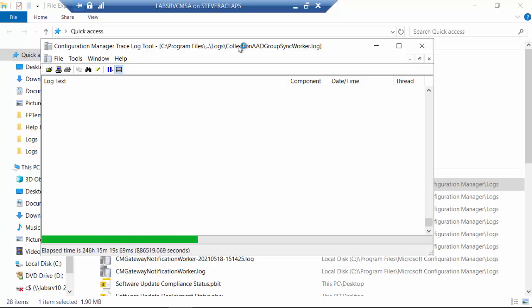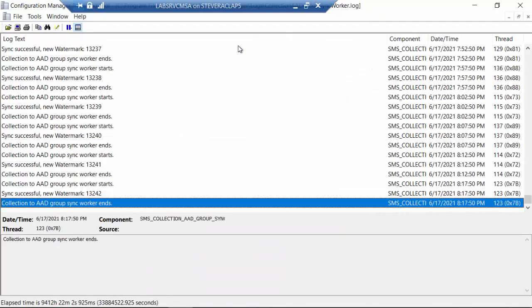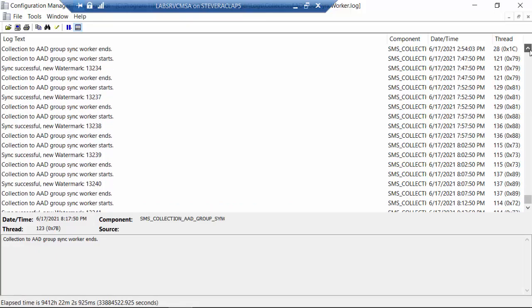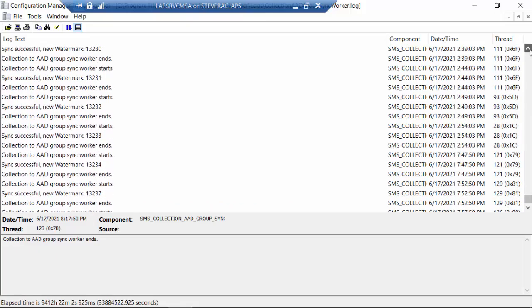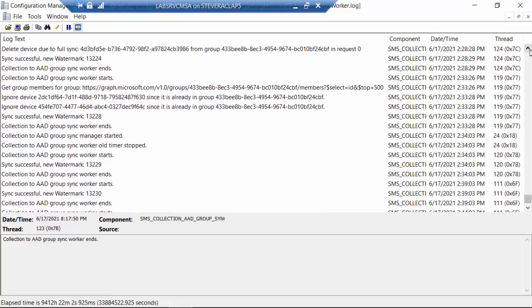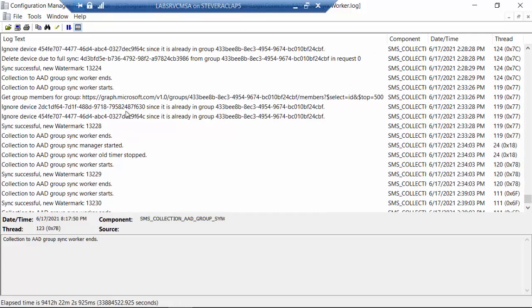So this is a very useful log to understand what's happening with the process. If there's a failure, you will see it here, right? But what you see is, hey, I'm just doing a sync succeeded, here's the watermark, here's the watermark, here's the watermark showing what we've done. And so there are no failures here. Everything is syncing correctly. In fact, we may need to wait a little bit to see what actually happened when I did the full sync, but I've done that before. And here's an example of doing a full sync previously.